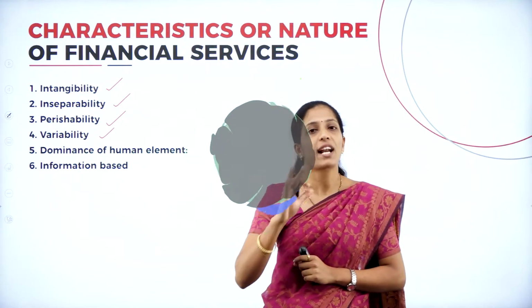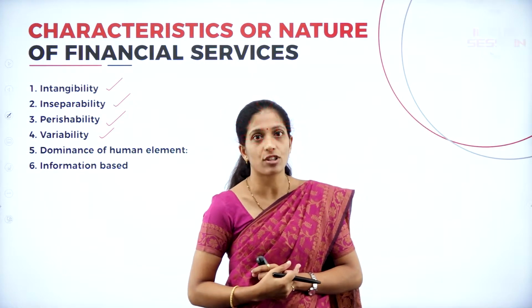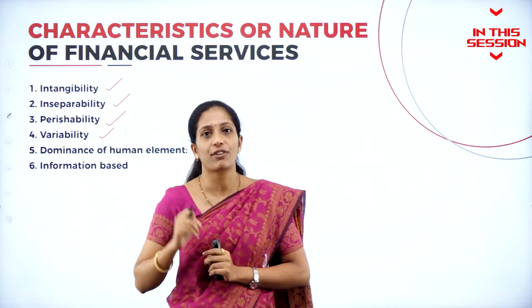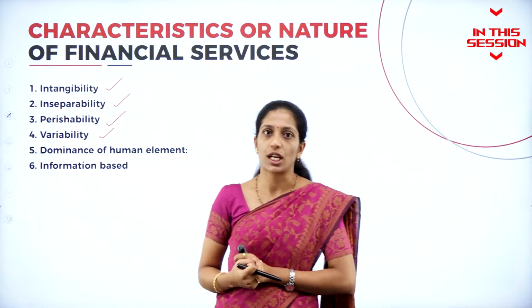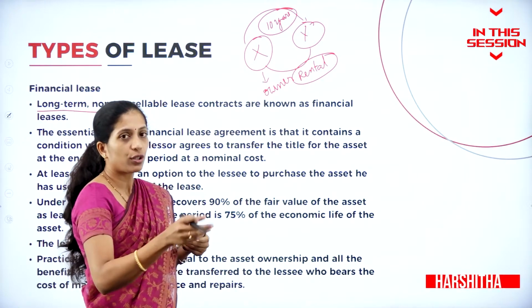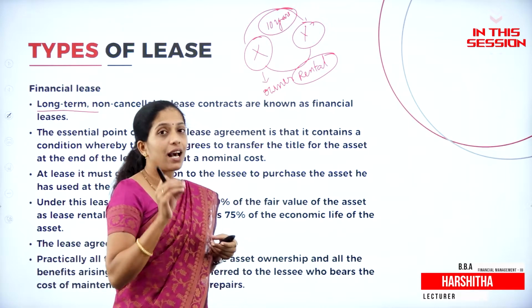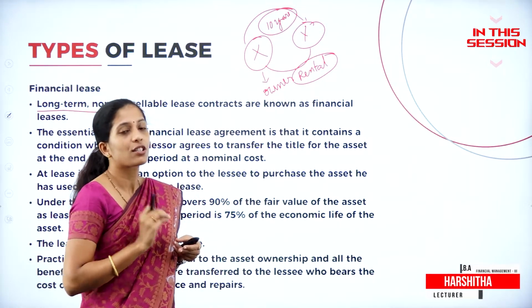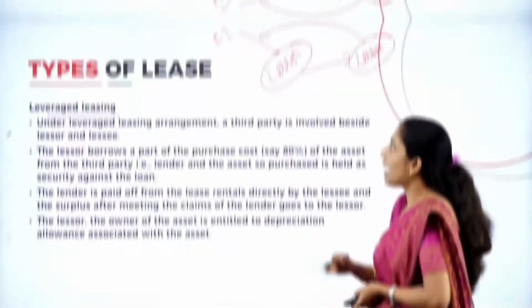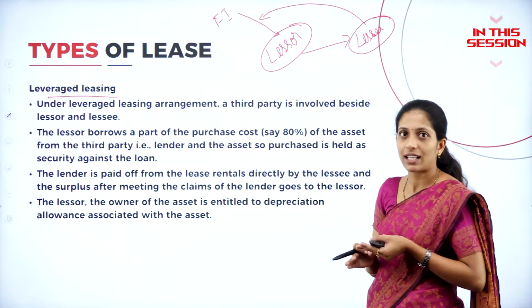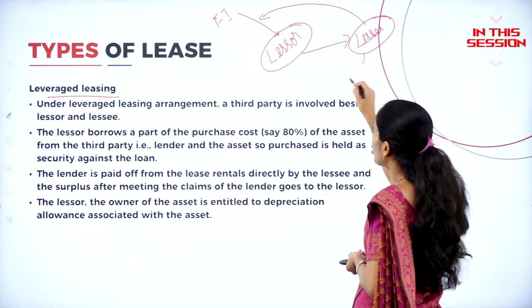There are a number of financial institutions which are providing financial service, and the service which is provided from one institution will be totally different from that of another institution. The asset will be transferred to the user of the asset for a certain period of time, for which the Y has to pay a certain amount which is called lease rent. After making payment to the financial institution, once all the amount is recovered, the rest of the amount will be paid to the lessor.